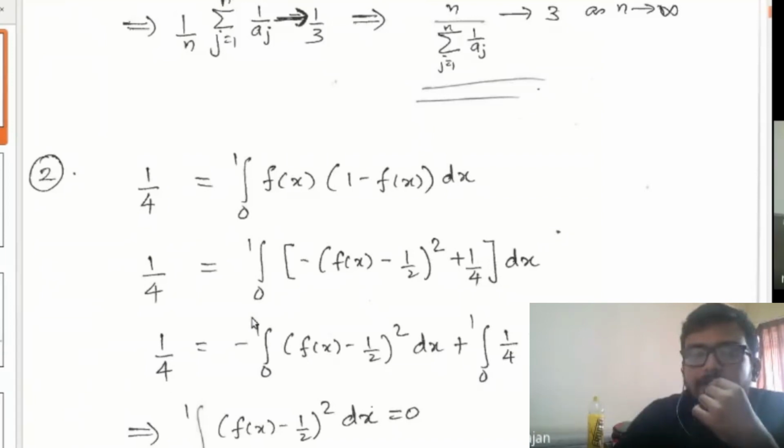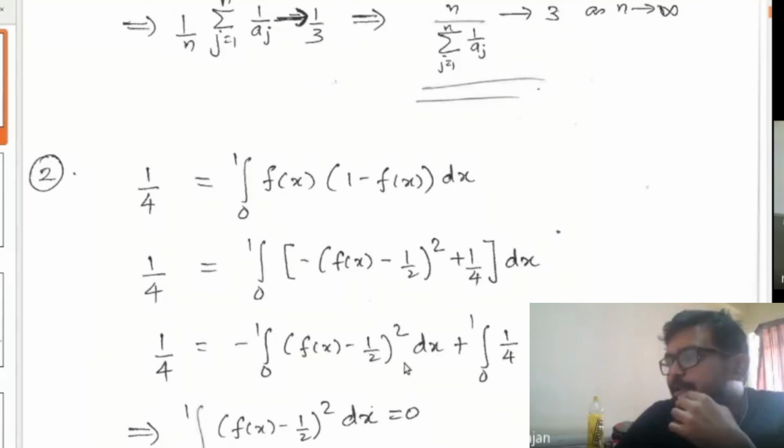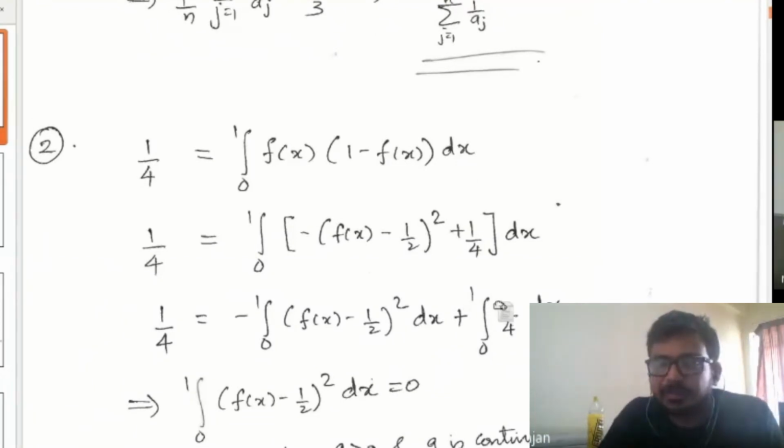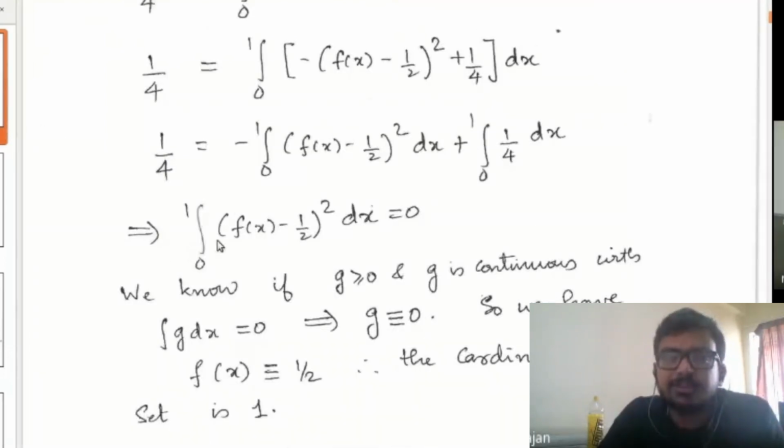Then this becomes 1 by 4 equals minus of integral 0 to 1 of f of x minus 1 by 2 the whole square dx, and plus, when you distribute this integrand, plus 1 by 4. The value of this integral is 1 by 4 itself. So this 1 by 4 and 1 by 4 get cancelled. So the value of this integral 0 to 1 of f of x minus 1 by 2 whole square dx will be 0.